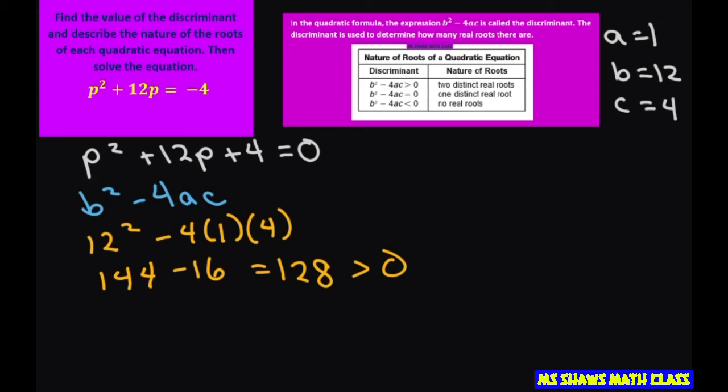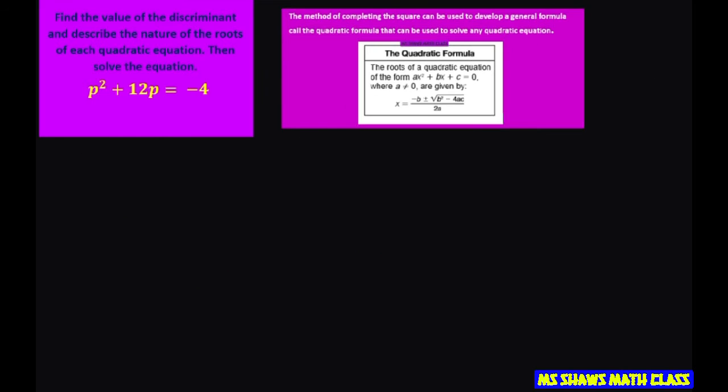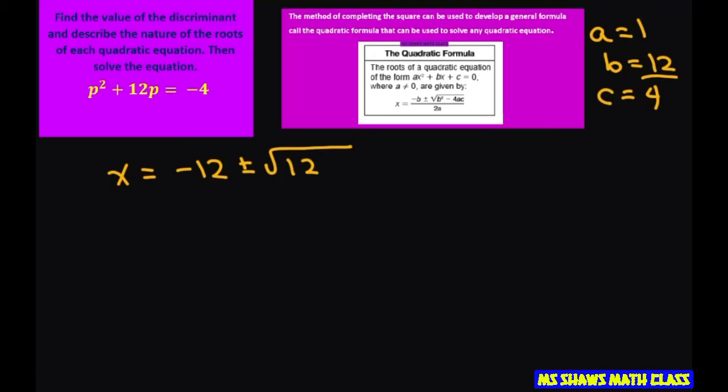All right, now let's go ahead and solve this. So we're going to use the quadratic formula again. Our a is 1, our b is 12, and our c is 4. So we have x equals negative b. Since b is positive, now it's going to be negative, plus or minus square root of 128, and then all divided by 2 times 1, which is just 2.